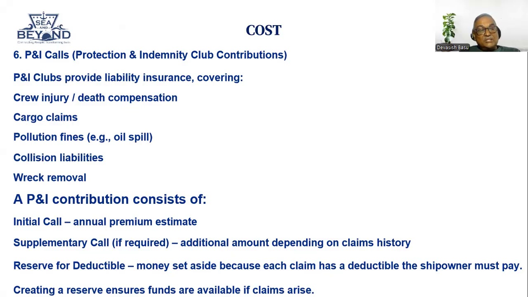A PNI consists of initial call money. When you take your policy, there is initial call money which you pay as an estimated premium. In PNI we don't call it a premium, we call it call money. So the initial call is the estimated annual premium.